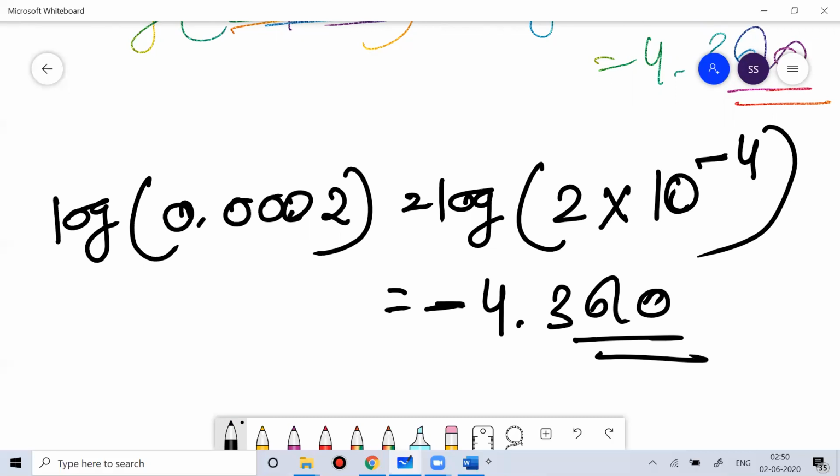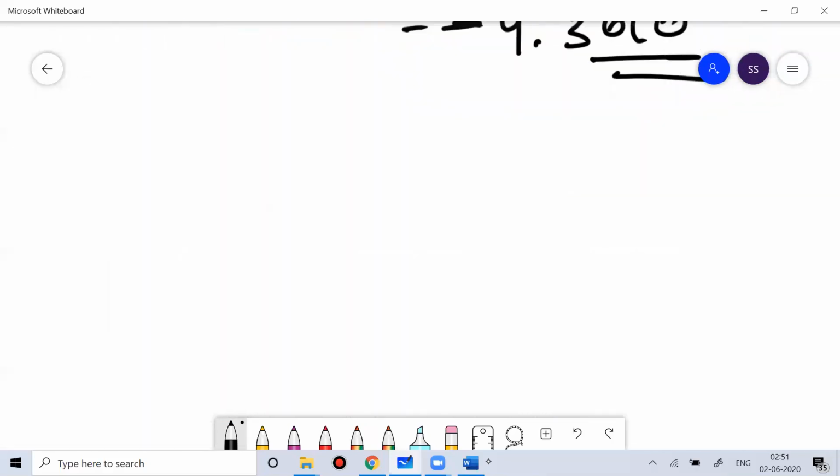The other way, if you get a number which is less than 1, then your characteristic is 1 more than the number of zeros between the decimal point and the first significant digit of the number. And the value you get is always negative. So whenever you take the log of a value less than 1,